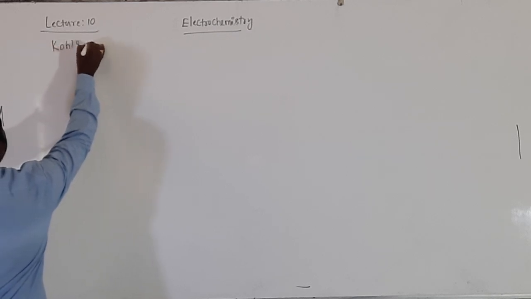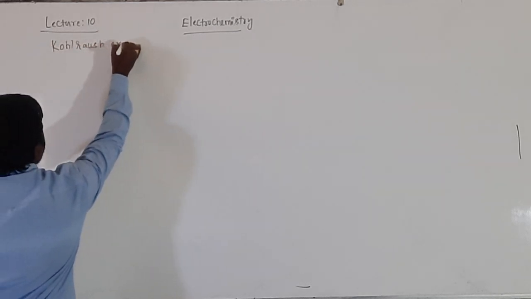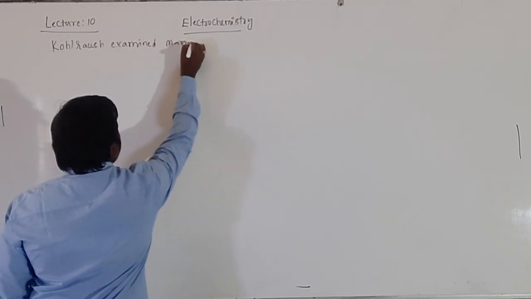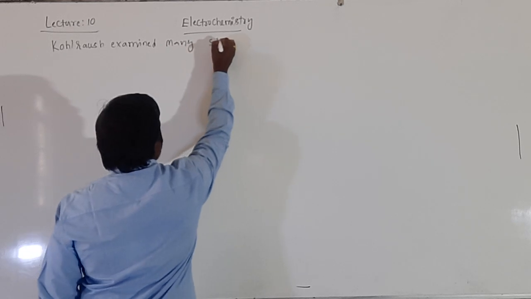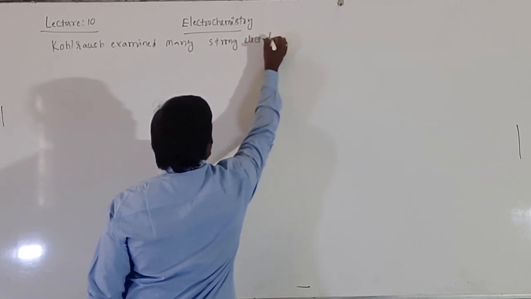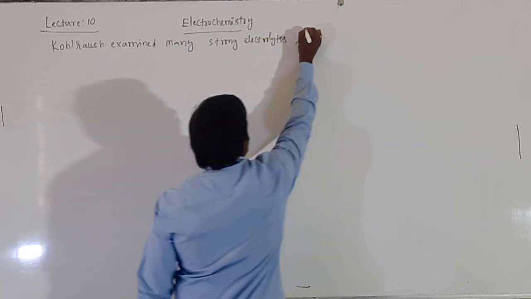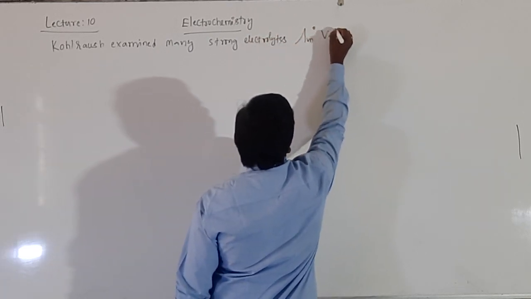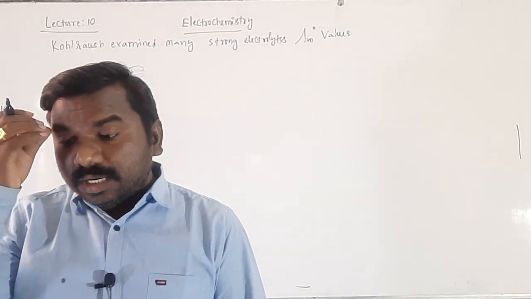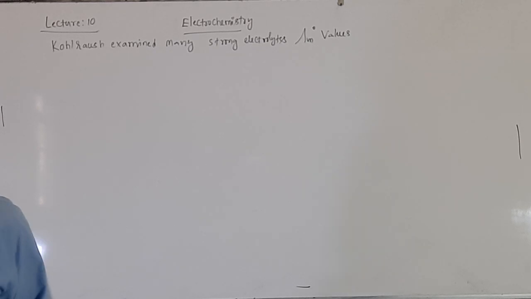Kohlrausch examined many strong electrolytes, lambda m naught values, limiting molar conductance at infinite dilution.